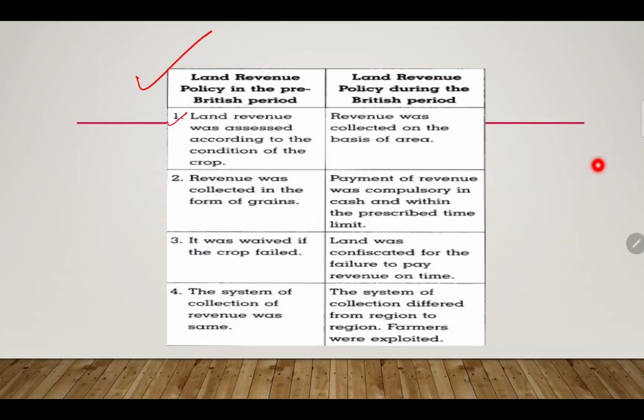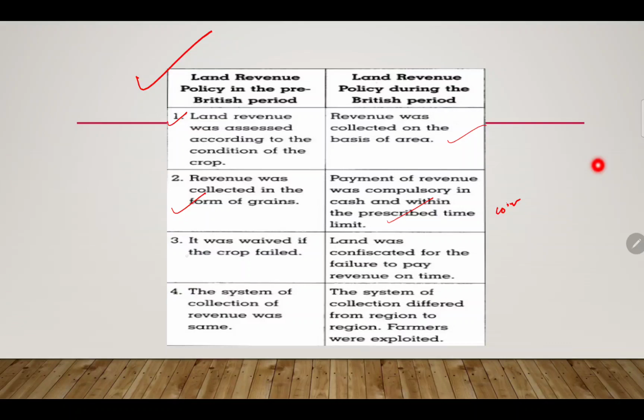Revenue was collected on the basis of area, how many hectares or acres of land a particular owner had. Now revenue was collected from the grains. Payment of revenue was compulsory in cash within the prescribed time limit, meaning coins or certain things they needed to give in gold, silver, bronze, etc.